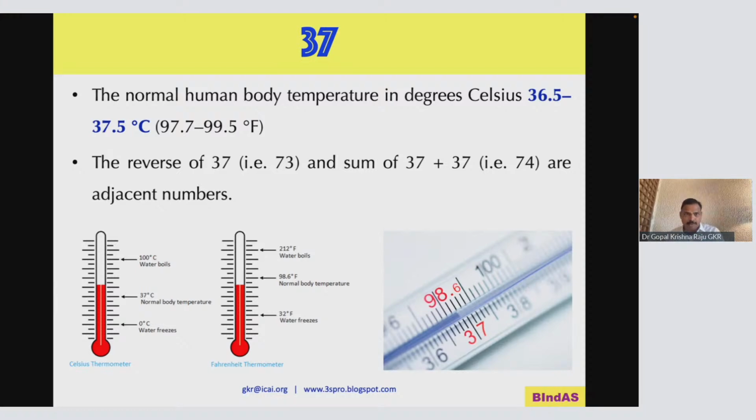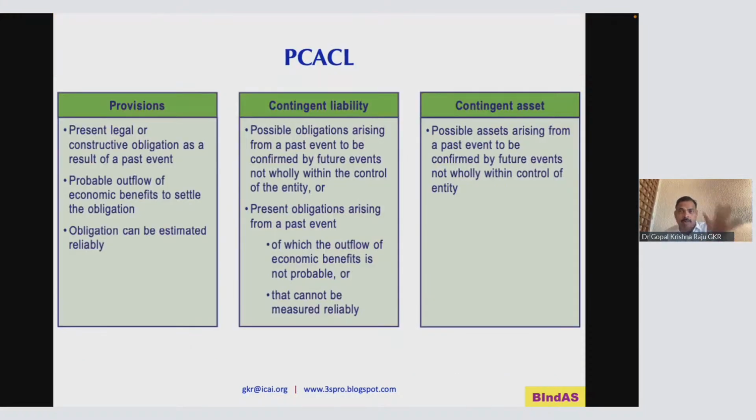Okay. So what is provision? What is contingent liability? Contingent asset? Whether you have to measure it, recognize it, disclose it. Normally contingent liabilities and contingent assets are only to be disclosed. Whether it should be measured is the next question. Should I give only the English or not? Okay, let me go slowly. It's a very, very important standard. It is quite a mammoth-size standard.